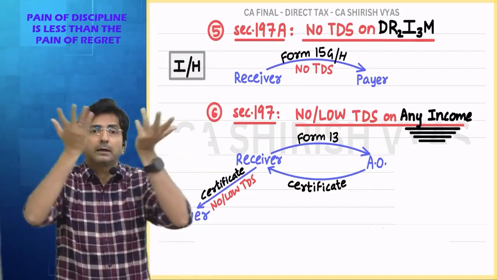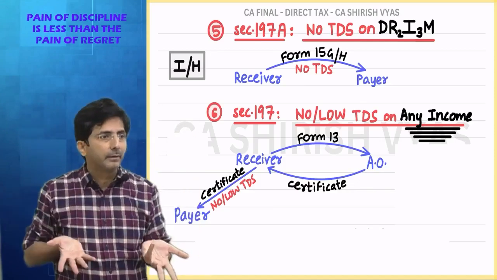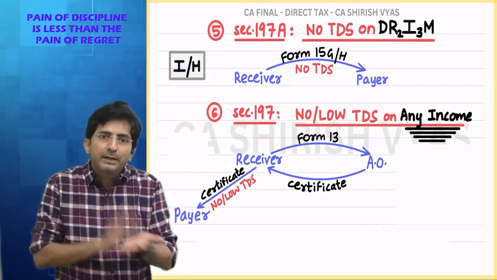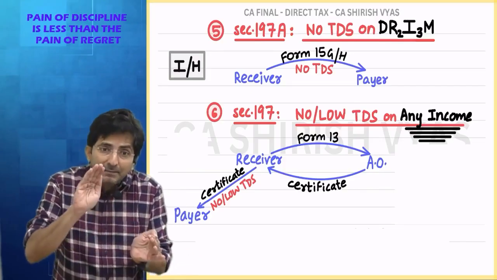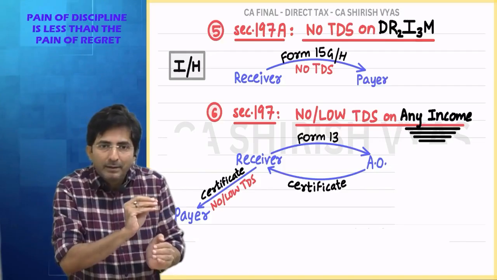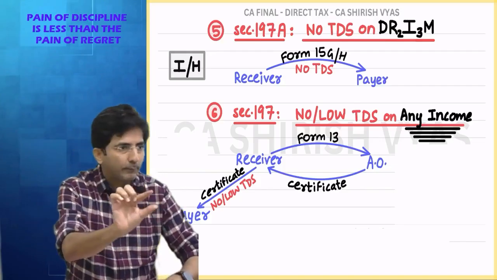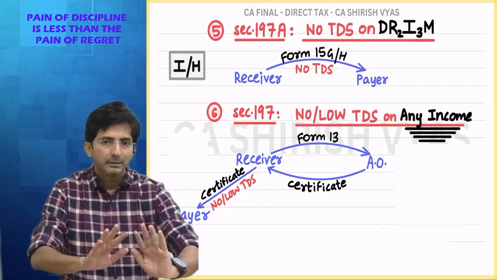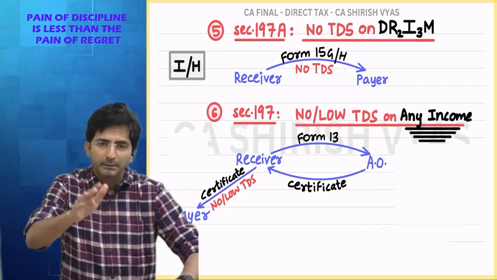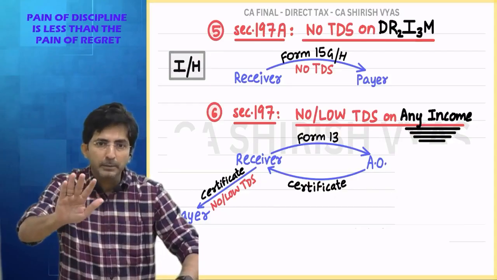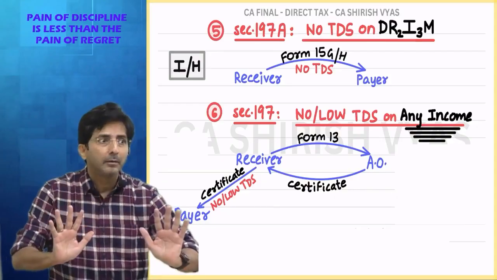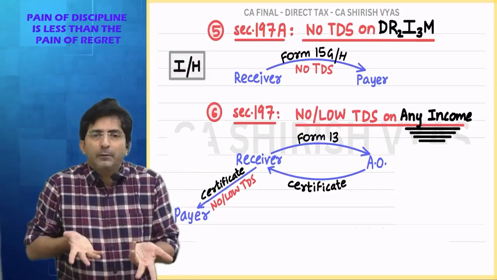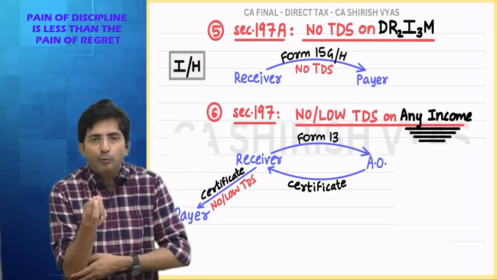When you feel your income is not crossing the exemption limit, you want no TDS because your tax is 0. But sometimes your income might be crossing the basic exemption, but only a little bit. What is the basic exemption limit? 2,50,000. But sometimes you feel your income is 2,70,000, say 2,90,000, means it is crossing the basic exemption limit, so your tax is going to come, but not too much, a little bit.